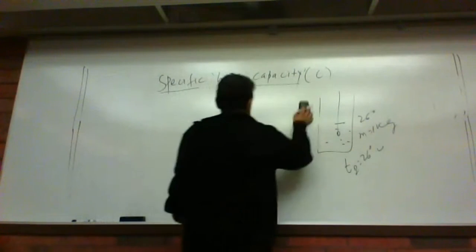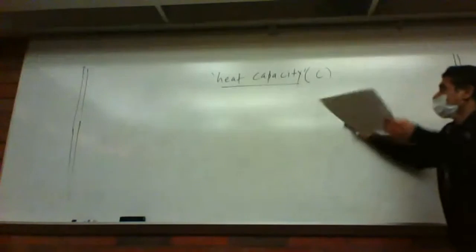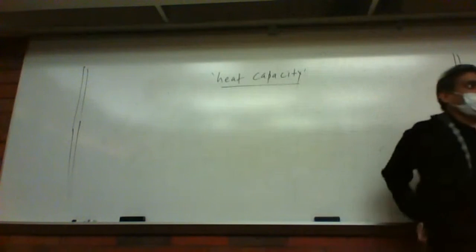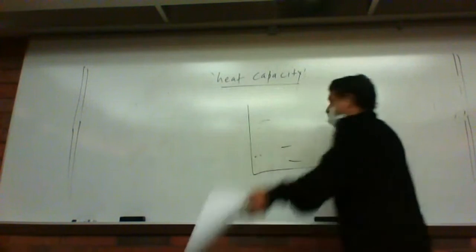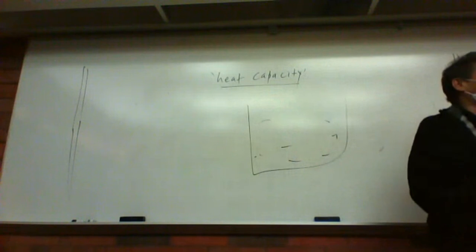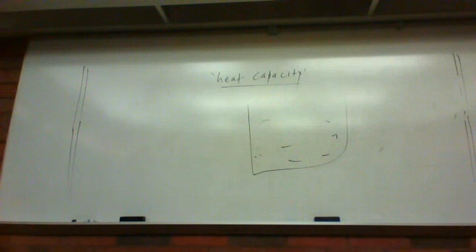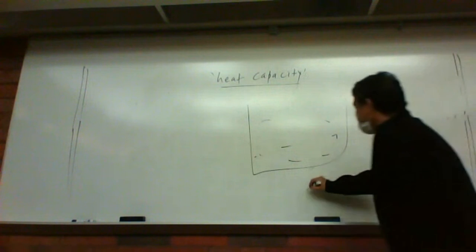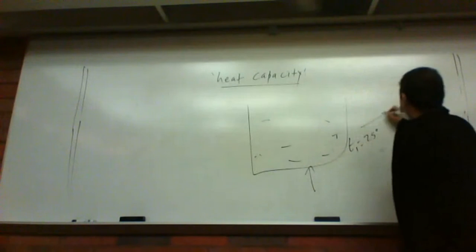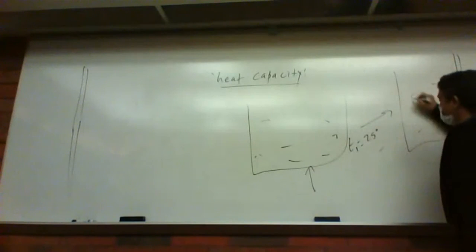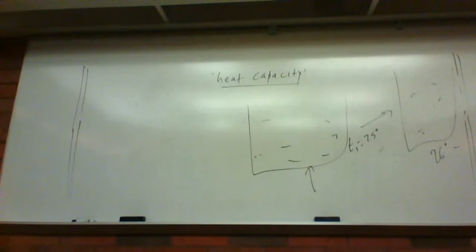So this is the specific heat capacity. But how about just the heat capacity? Take any amount of water, tons of water here. I'm not taking 1 kg, I'm not taking 1 gram. I'm taking 2 kg, 5 kg, 6 kg, 30 gram. Now I heat it. At the beginning it was, let's say, 25 degrees centigrade. Now I heat it, and the temperature of this water changes to 26 degrees centigrade. So how much heat does it absorb? That heat is called heat capacity.